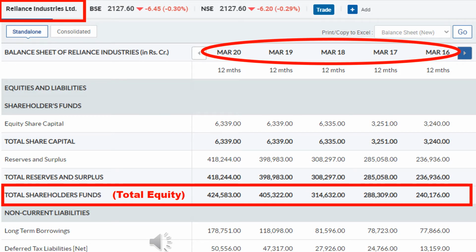Now I have opened the balance sheet of Reliance Industries Limited. In the balance sheet, here they have mentioned the total shareholders fund of Reliance Industries Limited. Here, total shareholders fund means nothing but total equity. You can see that year by year there is a nice growth in the total equity of Reliance Industries. This is a positive sign for that company.